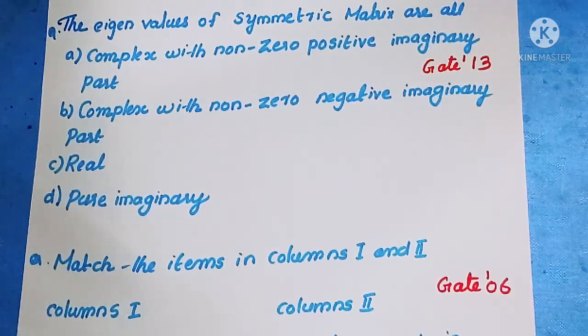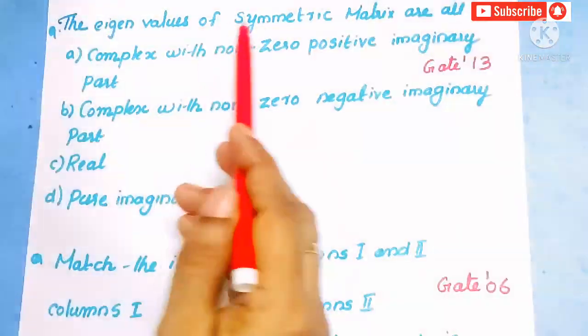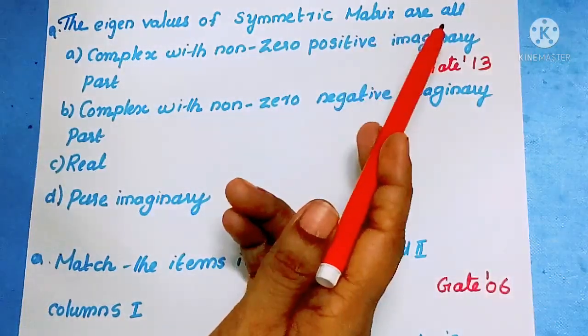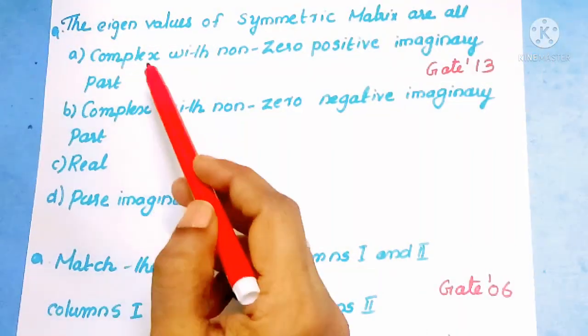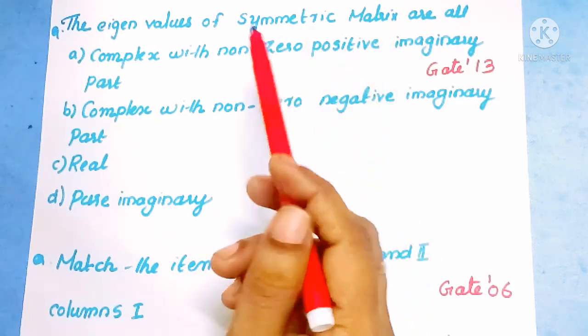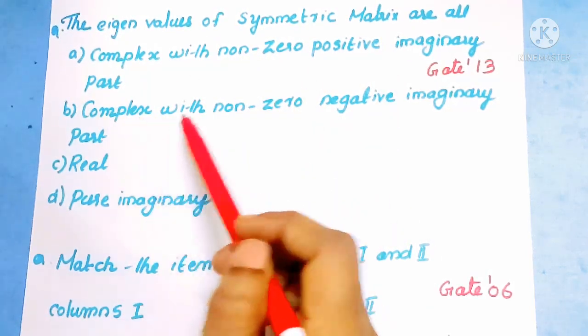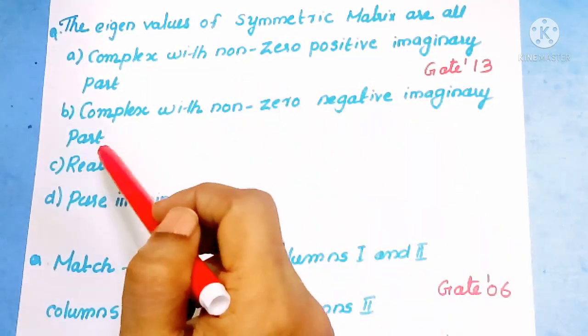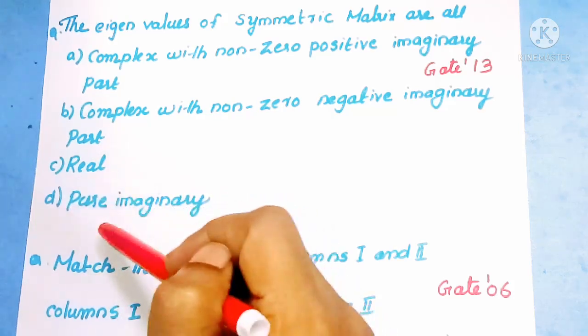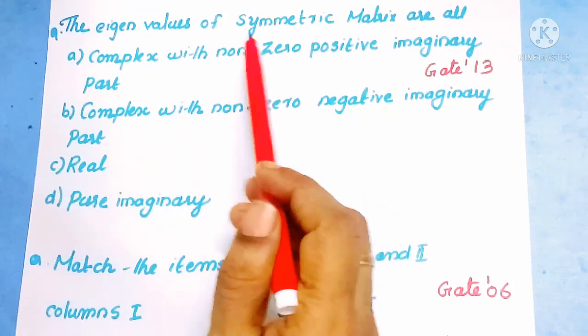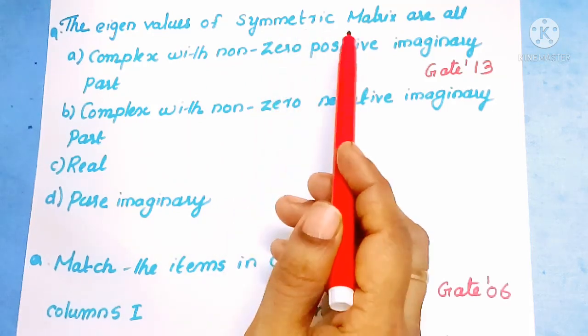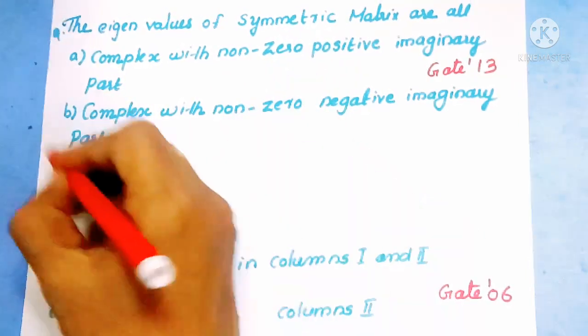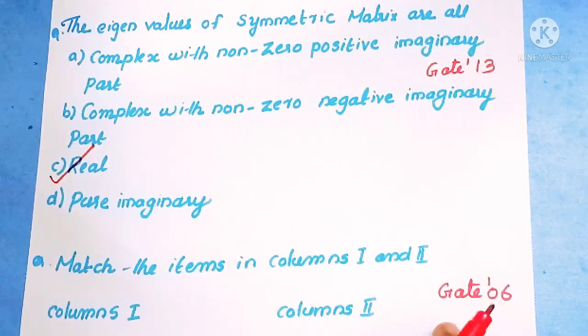Today we are going to discuss some previous years' GATE questions related to matrix. First question: the eigenvalues of a symmetric matrix are all: A, complex with non-zero positive imaginary part; B, complex with non-zero negative imaginary part; C, real; D, pure imaginary. If you consider a symmetric matrix, its eigenvalues are real. So option C is correct.